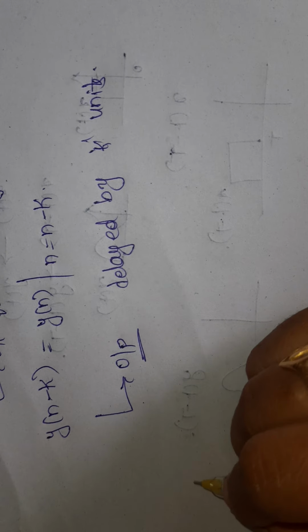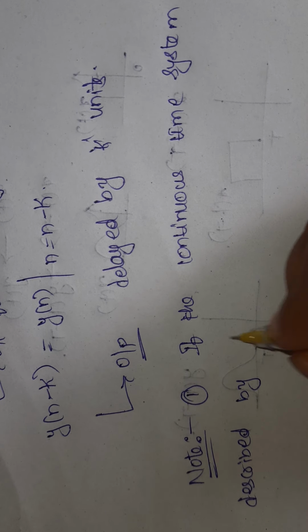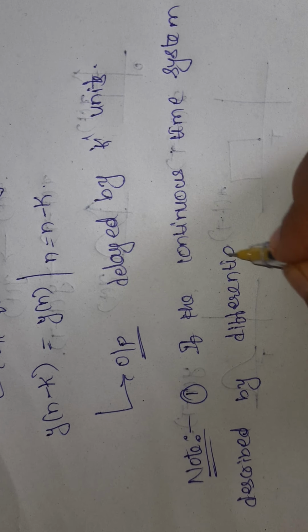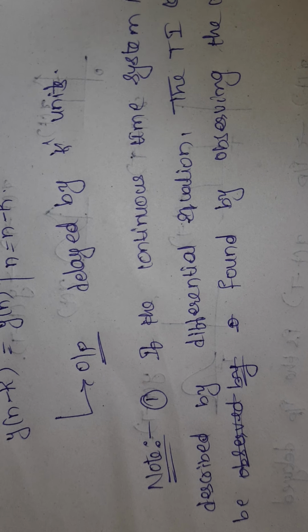Okay, so here I want to discuss two note points. First one is, if a continuous time system is described by a differential equation, the time invariance, TI, can be found by observing the quotients of the differential equation.